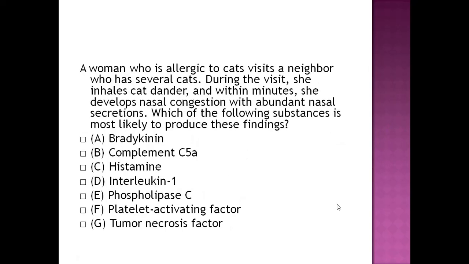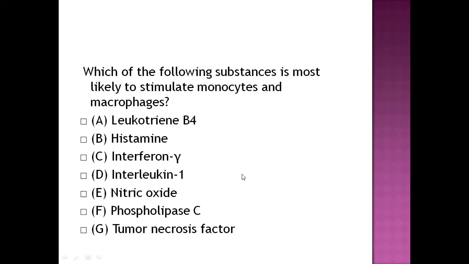A woman who is allergic to cats visits a neighbor who has several cats. During the visit, she inhales cat dander and develops nasal congestion and nasal secretion. Which of the following is most likely to produce these findings? It's histamine. Which of the following substances is most likely to stimulate monocytes and macrophages? It's interferon gamma. Thank you.